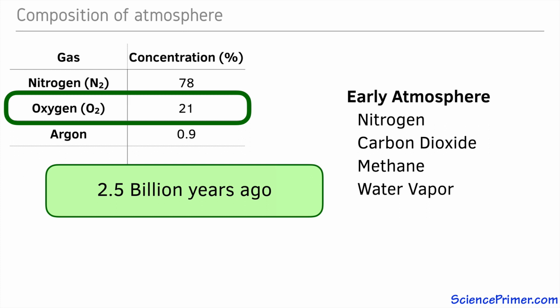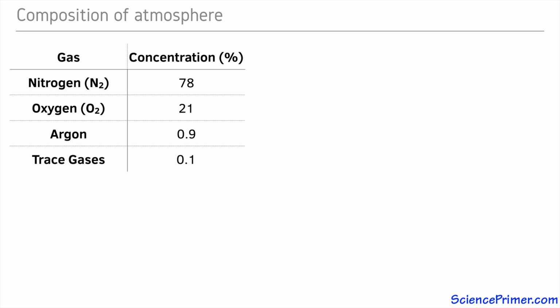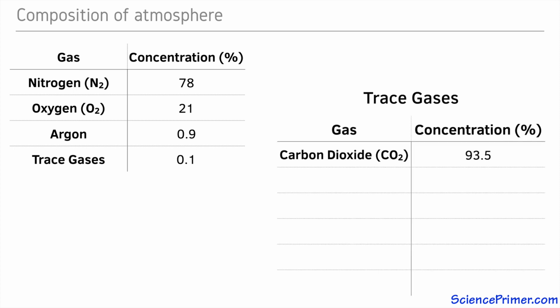The fact that oxygen is now the second most abundant gas in the atmosphere is a testament to just how dramatically life has transformed planet Earth. The balance of the atmosphere is made up of a number of trace gases present at low concentration. The most abundant trace gas is carbon dioxide, along with inert gases neon and helium.